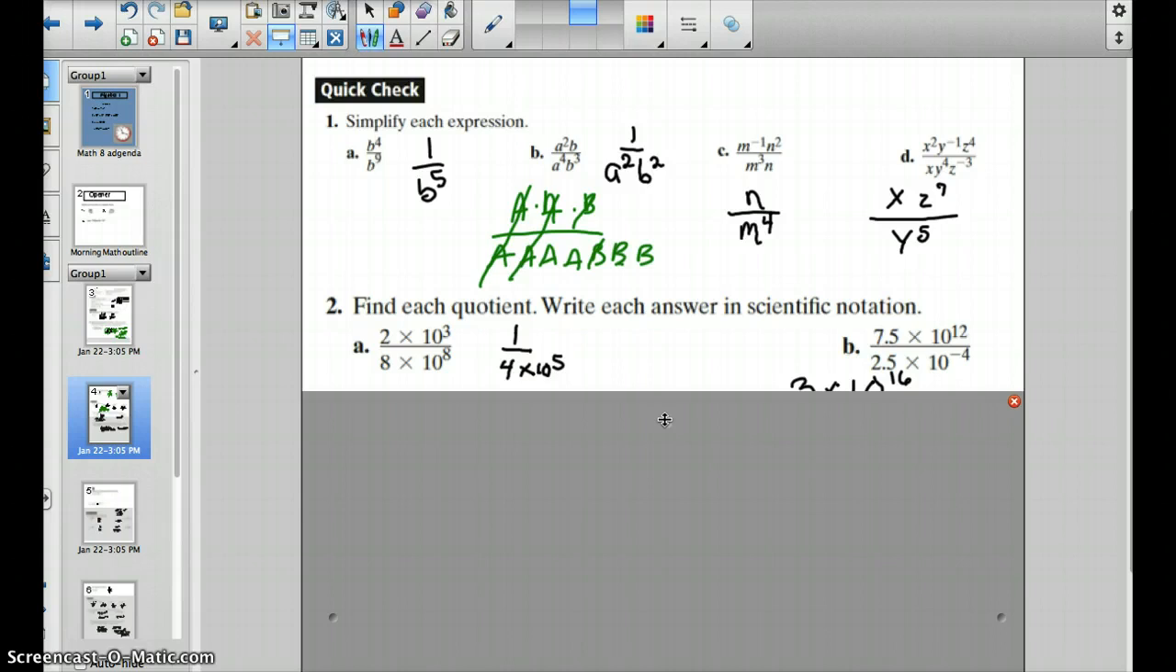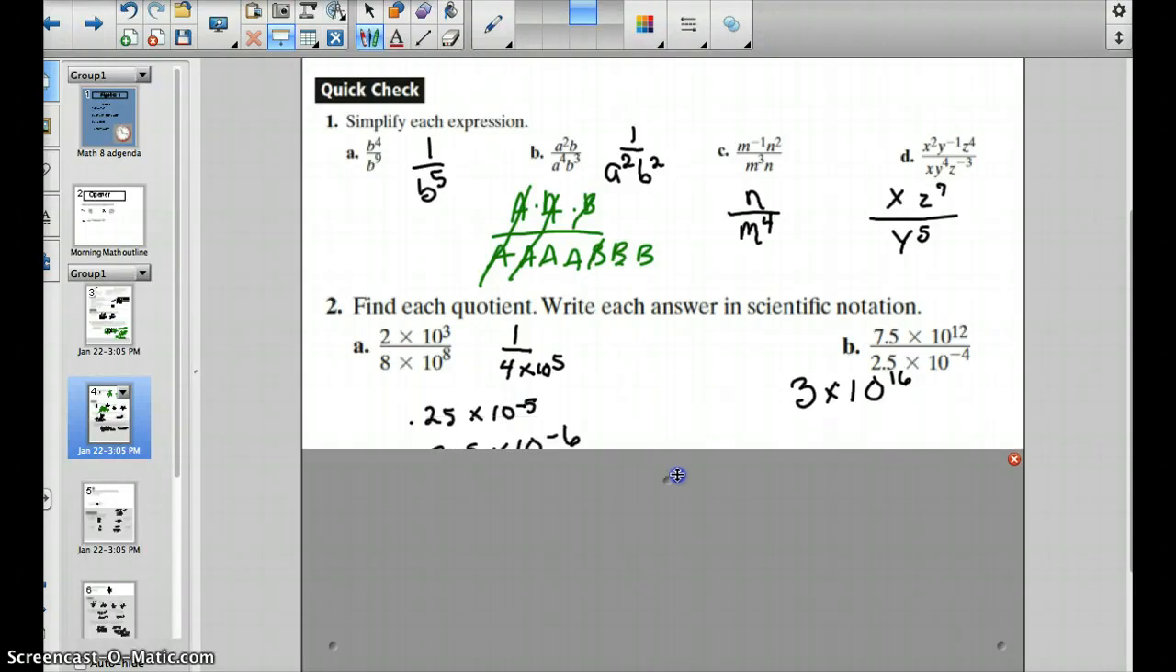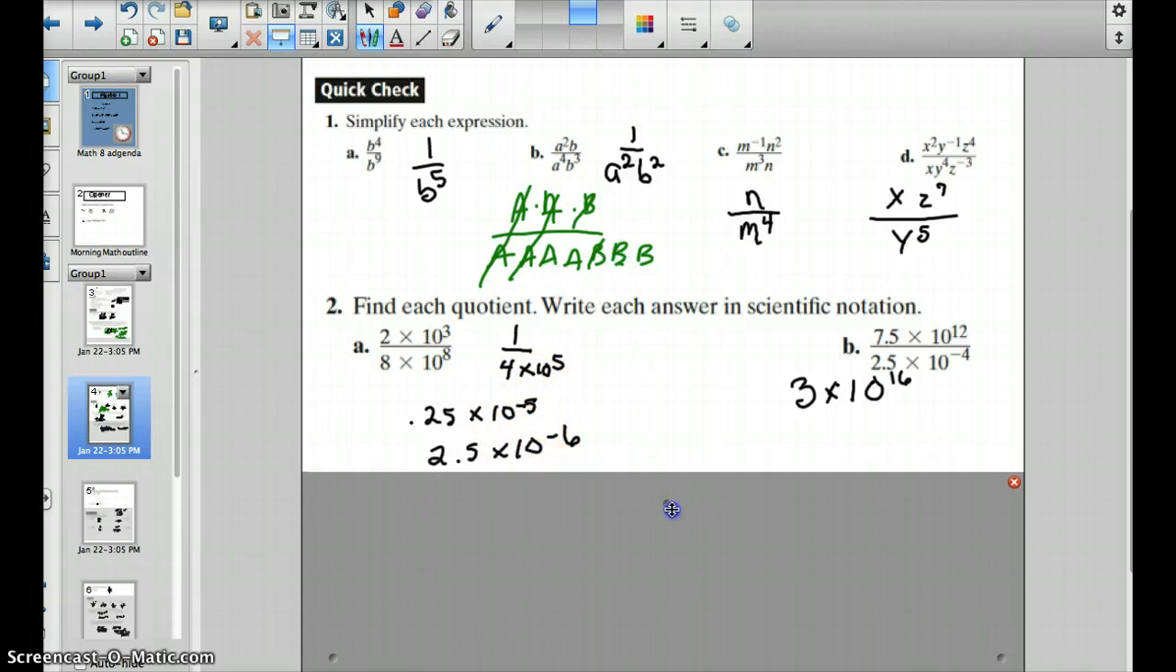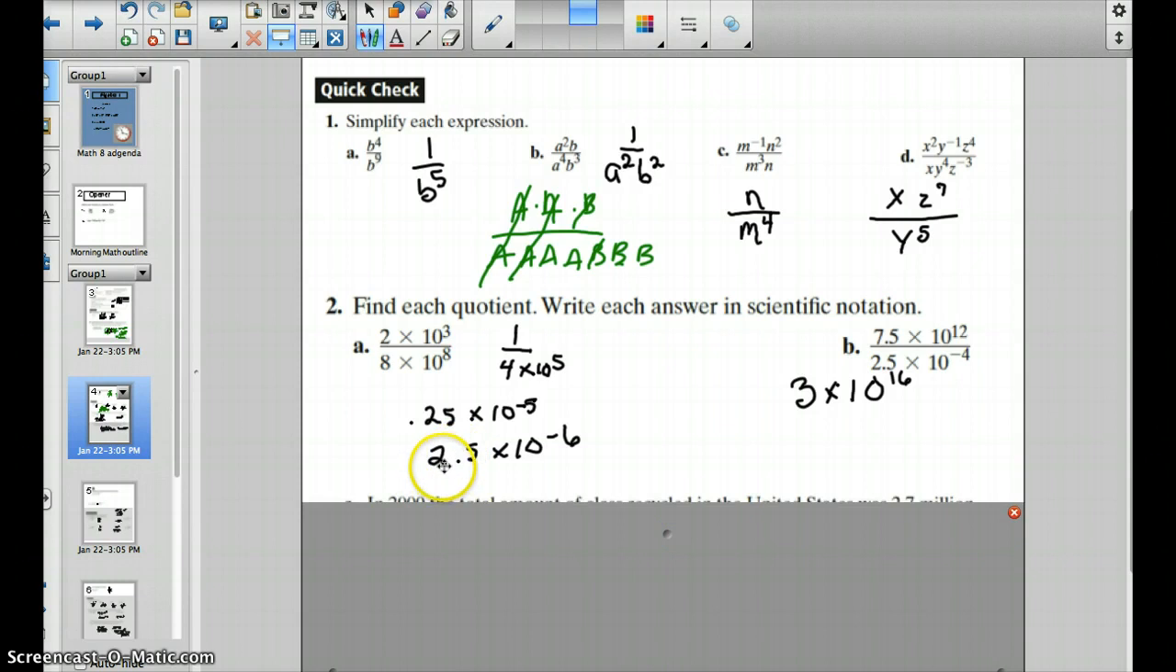So we can divide, or we can subtract. We take 2 divided by 8, we get 1/4, right? 1/4 is the decimal, 0.25. 10 to the 3rd divided by 10 to the 8th gives us a result of 10 to the -5th. So then to write it in proper scientific notation, we have 2.5 times 10 to the -6th.